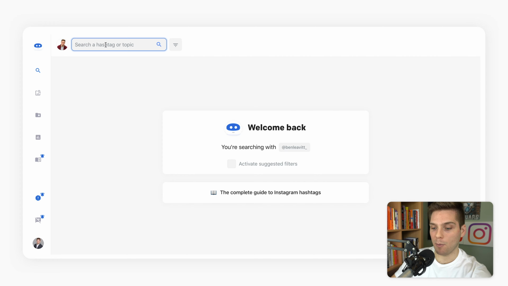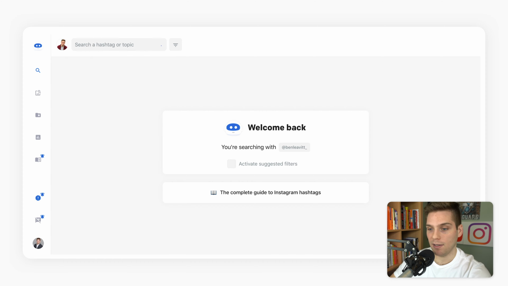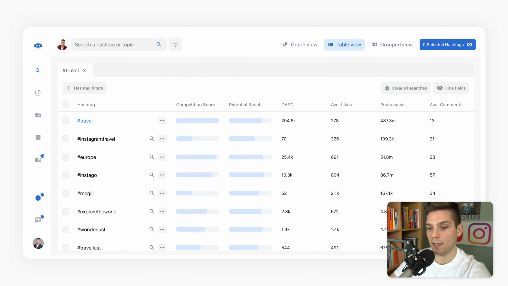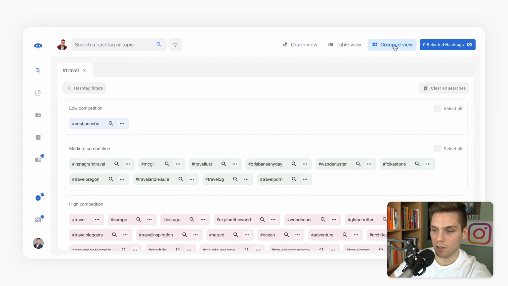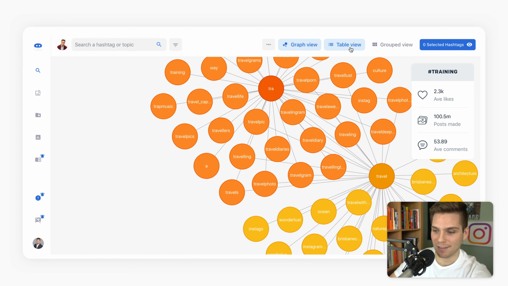When we want to start looking for tags, it's very simple. There's just a search bar in the top left there. And we're gonna do this again for the example of Best Day's account. So we know that our primary niche is travel. So you would just simply type travel in there, hit enter, and Flick will do its magic and populate some tags. So right here, and you can toggle between table view, grouped view, or graph view, whatever you're feeling.